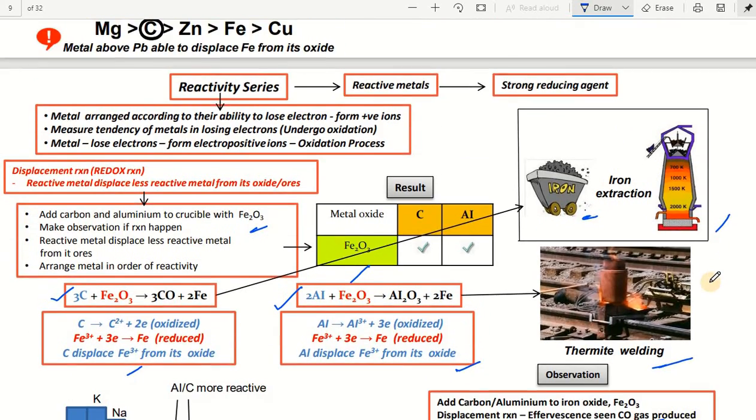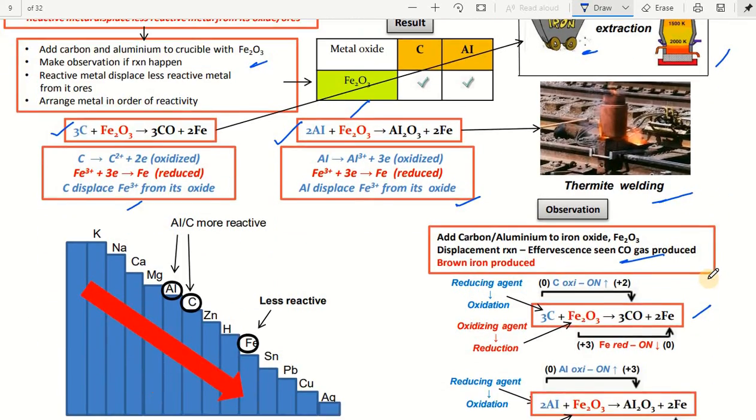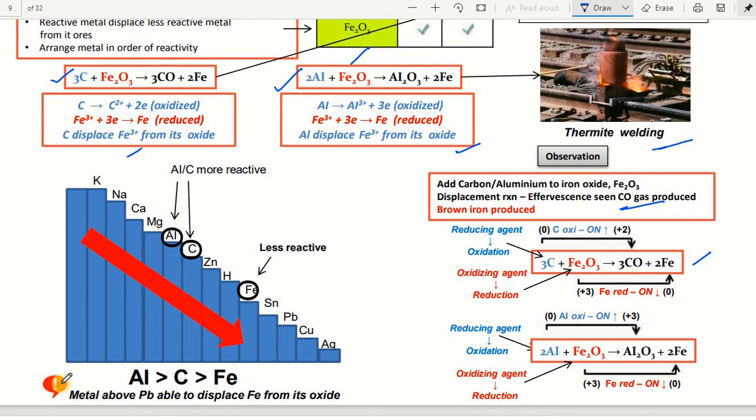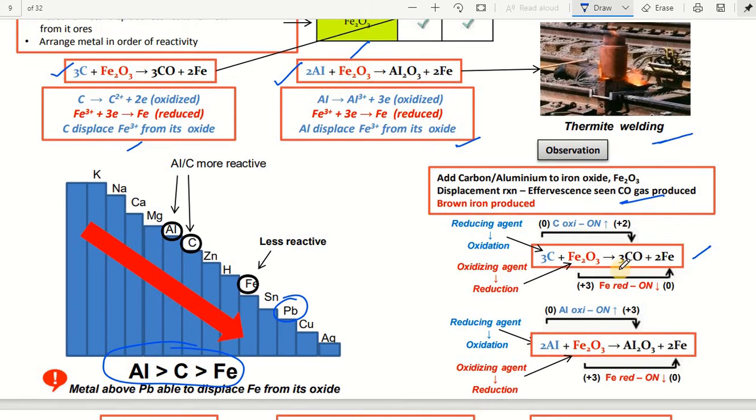So a metal above lead, above aluminium, displaces iron from its oxide. Aluminium is more reactive than graphite, which is more reactive than iron. Observe this. This has to be remembered when you are studying redox processes.